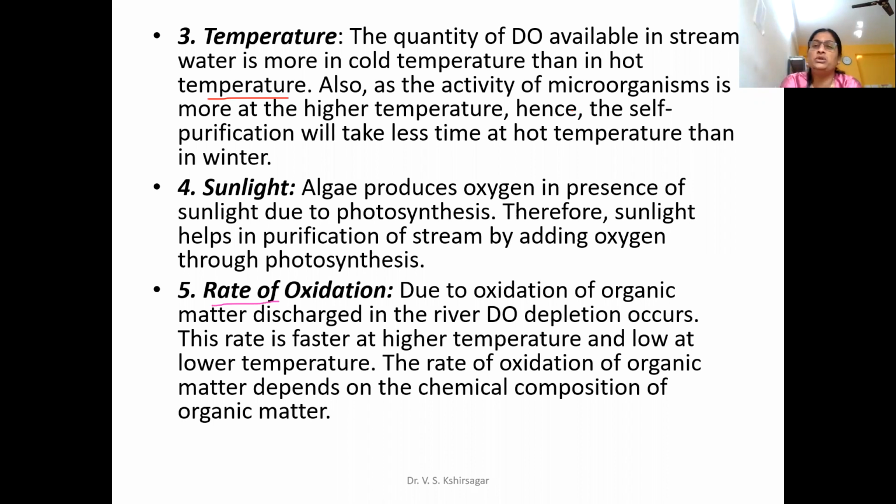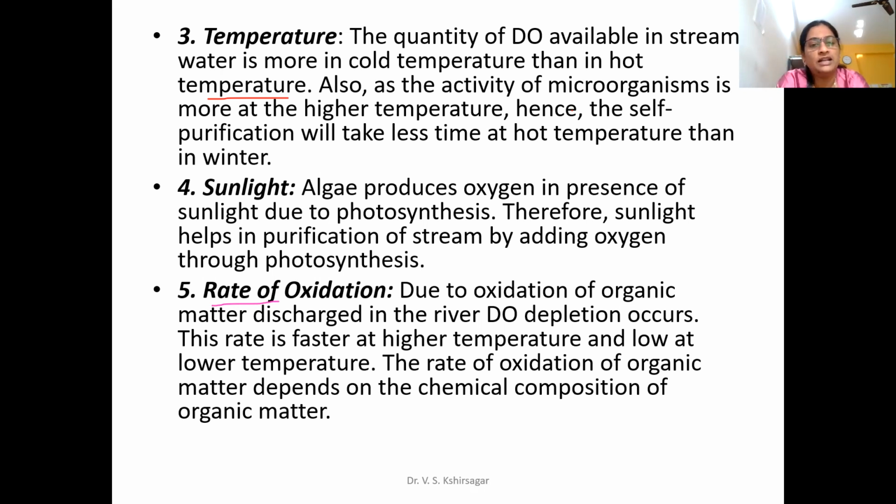So temperature helps in 2 ways actually. One is if the temperature is low, the dissolved oxygen level will automatically remain maintained. Another is if temperature increases, the rate of degradation increases and helps to get purified water at the earliest possible. The faster the degradation rate, the quicker your BOD and COD will go down. BOD and COD getting down means the water is getting back to its original position, we can say.